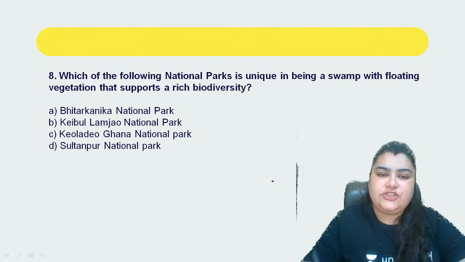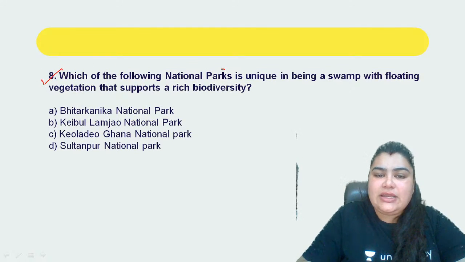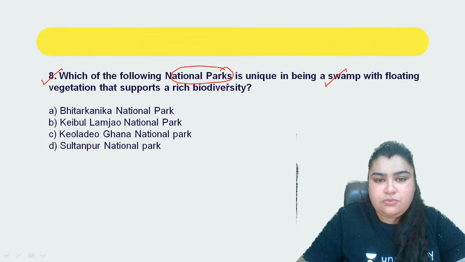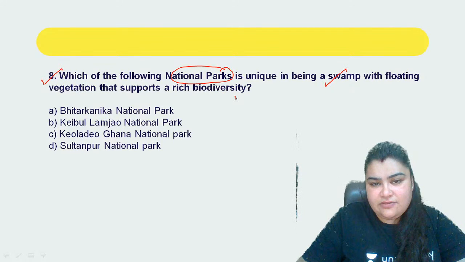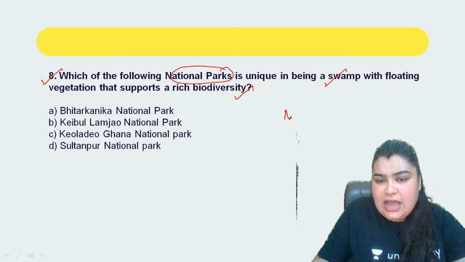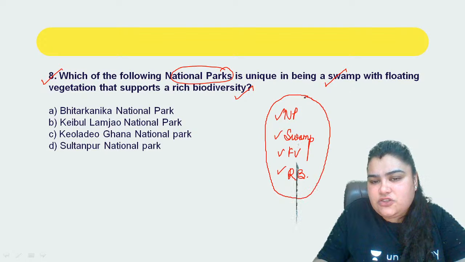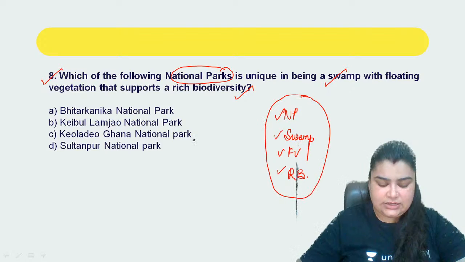Now coming on to question number 8 for today, it says, which of the following national parks is unique in being a swamp with floating vegetation that supports a rich biodiversity, right? So what all things are there? It's a national park, it is a swamp, and then what else does it have? It has floating vegetation and it also has a rich biodiversity. So you have to tell me which of the following national parks will be satisfying all these conditions.